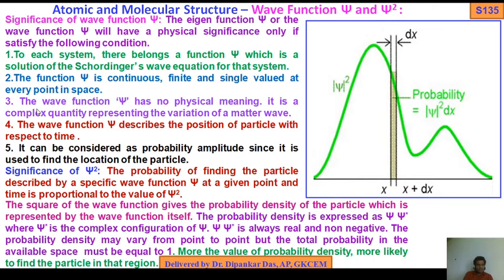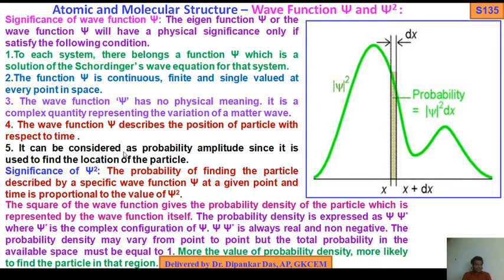Again I tell you, to each system there belongs a function psi which is a solution of the Schrodinger wave equation for that system. The function psi is continuous, finite and single valued at every point in space. The wave function psi has no physical meaning. It is a complex quantity representing the variation of the matter wave. The wave function psi describes the position of a particle with respect to time.